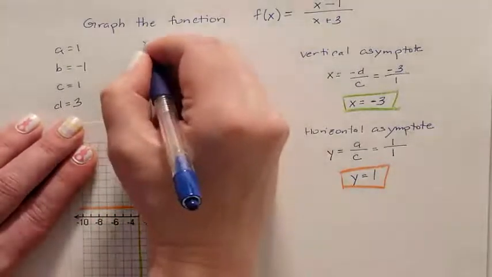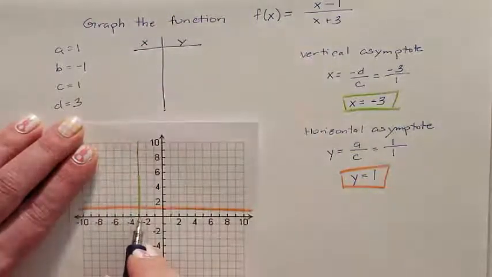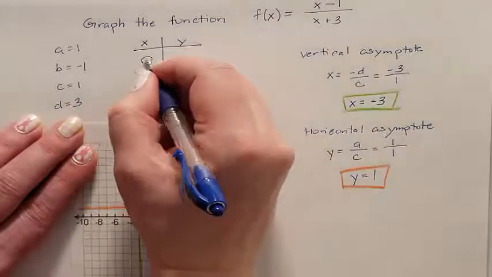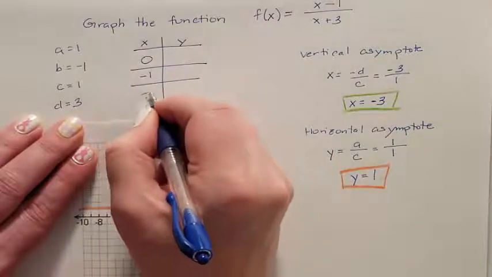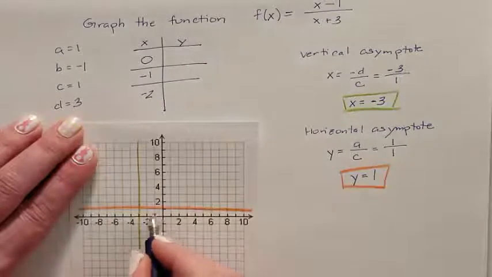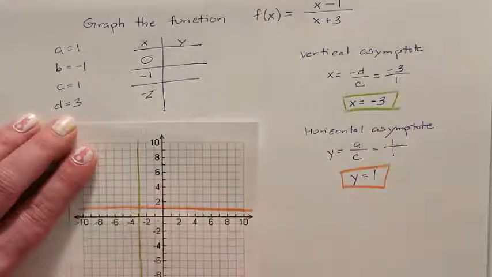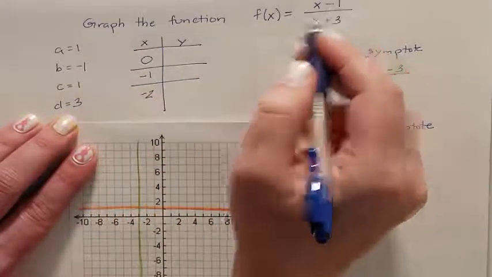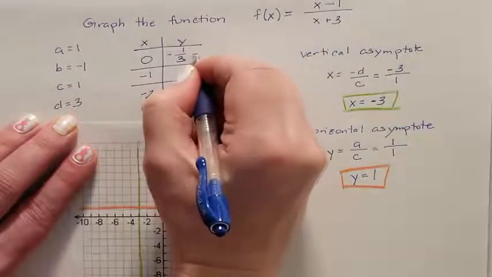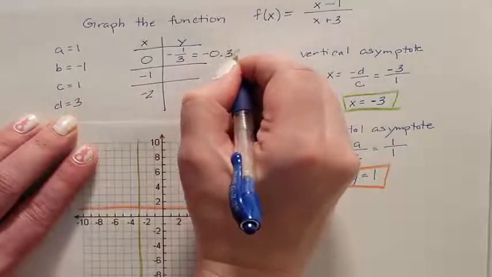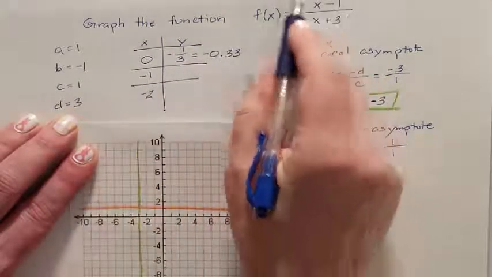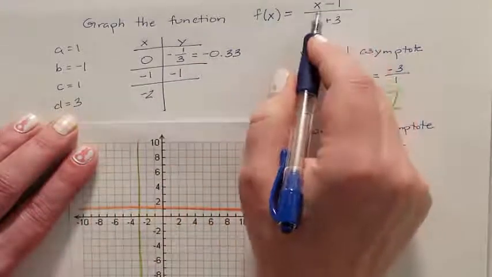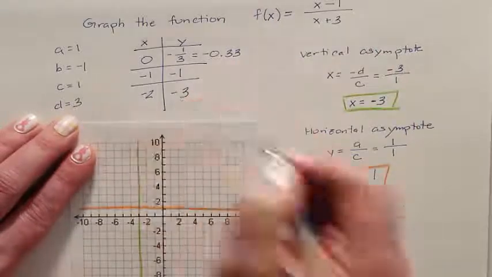So we're going to do the xy table. Negative 3 was used. Let's just go over here and test a couple of these over here. So I'm going to test 0, negative 1, and negative 2 because they're right here and none of the asymptotes cross them. So they're nice ones to use. If I plug 0 into this equation, I end up getting negative 1/3, which is the same as negative 0.33. If I type negative 1 into this equation, I get negative 1. If I type negative 2 into this equation, I end up getting negative 3.